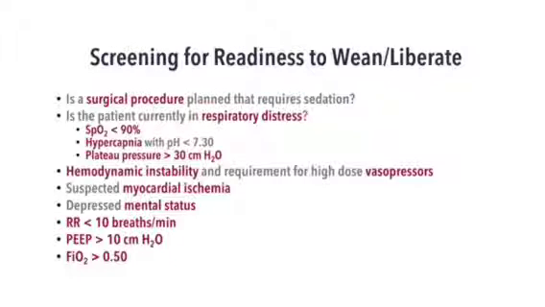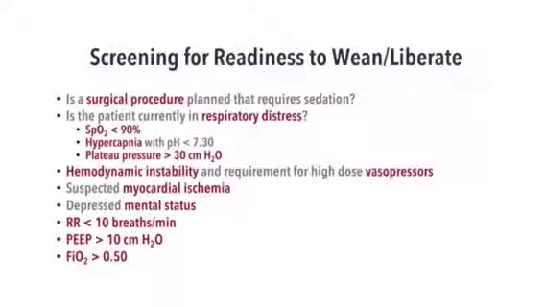My patient is still hemodynamically unstable. I'm suspecting myocardial ischemia or depressed mental status. My patient is not breathing well, maintaining a respiratory rate of less than 10. A PEEP of more than 10 is still required, and a FiO2 of more than 0.5 is still required to maintain his saturation. That means my patient is still not ready to wean.